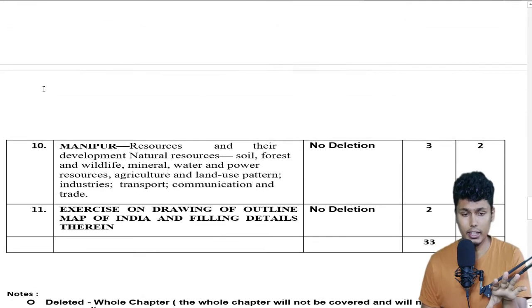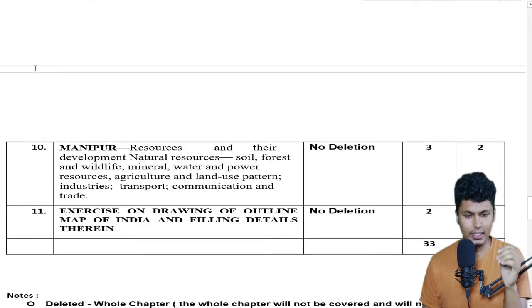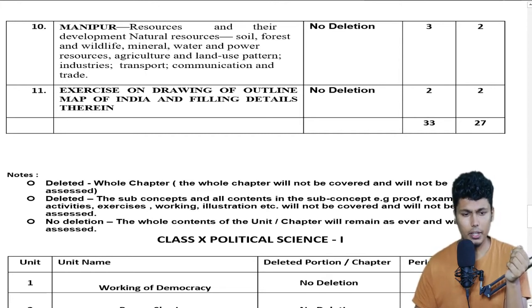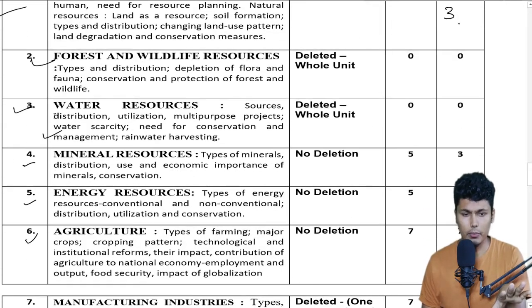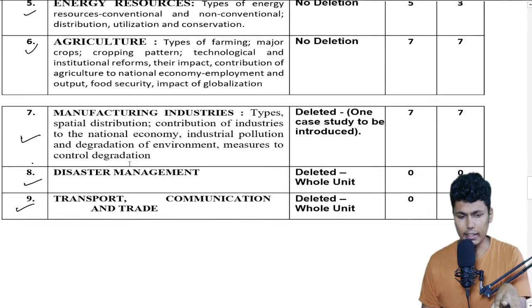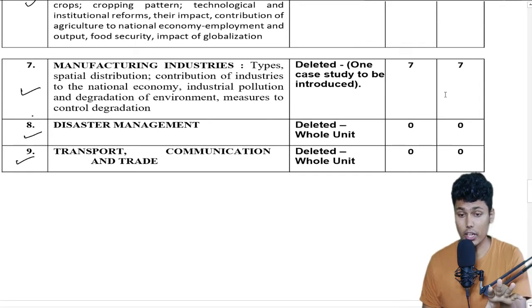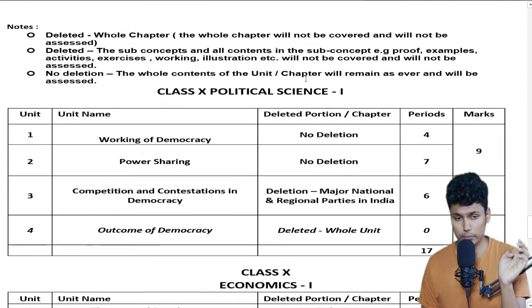So you can see that chapter number 8 and 9 are completely deleted, and in chapter number 7 one topic is deleted. For chapter number 10, Manipur resources and development, there is no deletion, and chapter number 11 has no deletion. These are small chapters with only a few topics, but nothing is deleted from them. So chapter number 1 is not deleted, chapters 2, 3, 8 and 9 are completely deleted, the remaining chapters are not deleted, and in chapter number 7 one topic, a case study, is deleted.